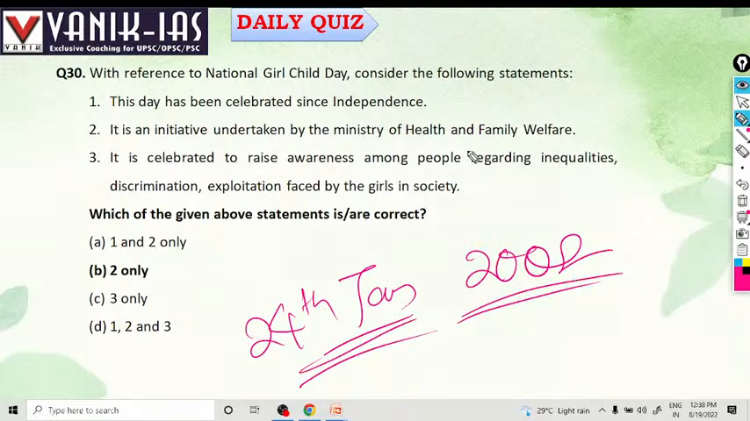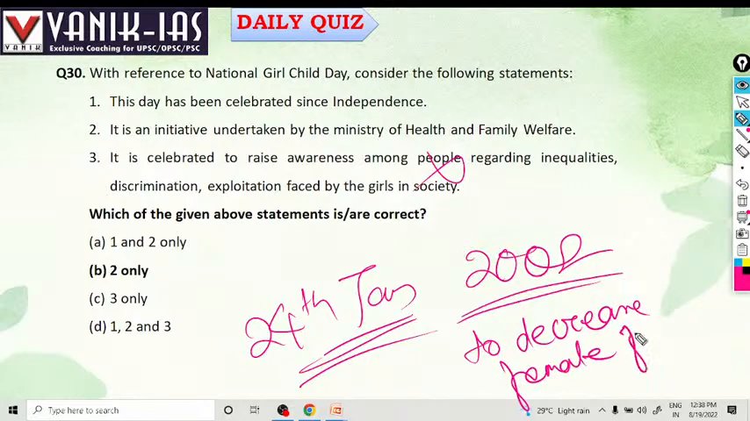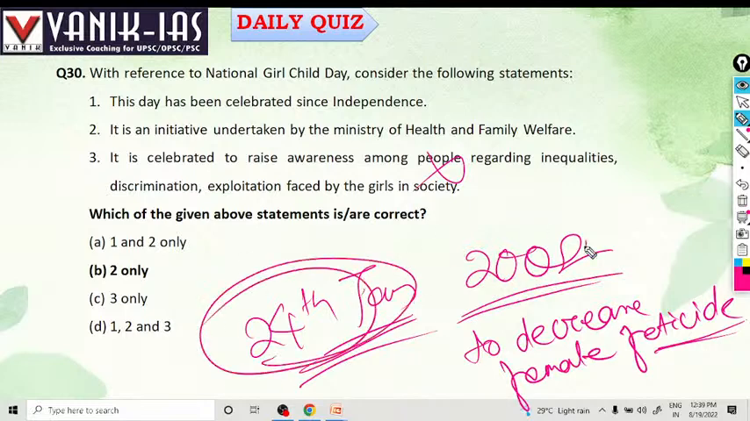It is celebrated to raise awareness regarding inequalities. No, this is wrong. This is not regarding inequalities. It is to decrease female feticide. The primary aim is to change the attitude towards the girl child, and to decrease female feticide. That is the primary objective of National Girl Child Day. It is celebrated on 24 January since 2008.